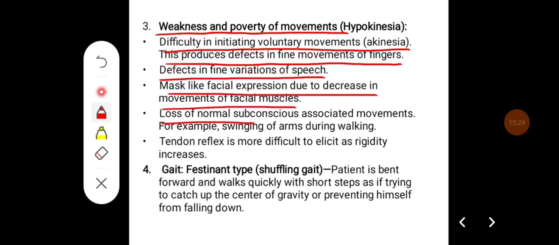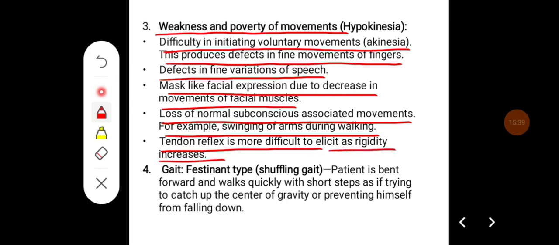There can be loss of normal subconscious associated movements, for example, swinging of the arms during exercise, and tendon reflex elicitation becomes more difficult because of the rigidity. Then the gait is called festinant type of gait or shuffling type of gait.